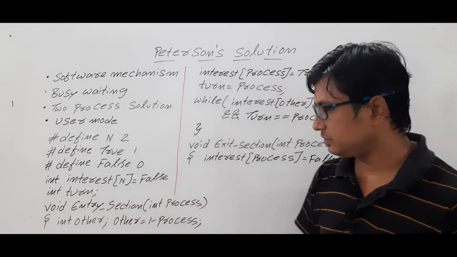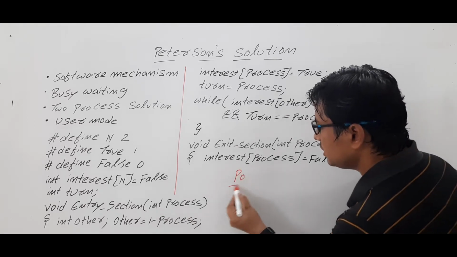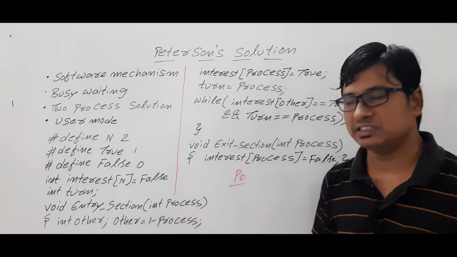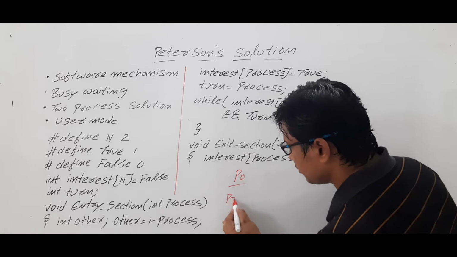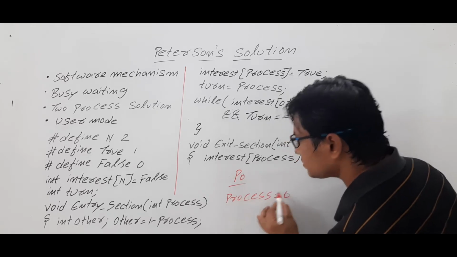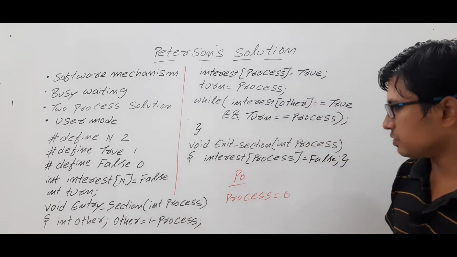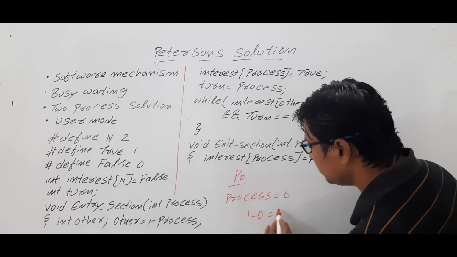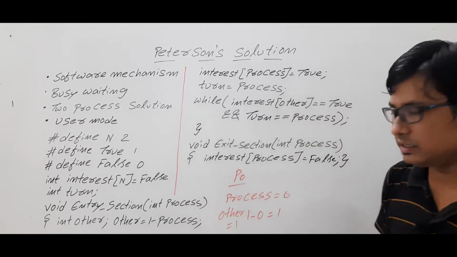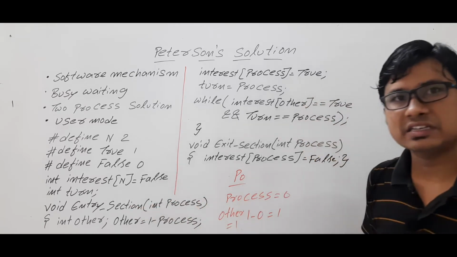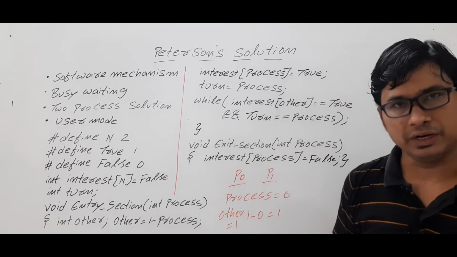Now look at the entry section of a process. Let's consider that process P0 is currently executing the entry section. Then the process value will be 0. Is it clear? Now look here: int other is equal to 1 minus process. 1 minus 0 will be 1. So other will have the value 1, meaning if process P0 is currently executing the entry section, the other process is P1.